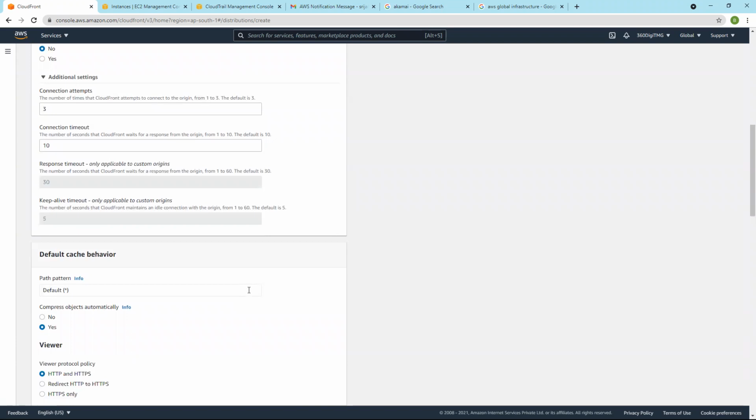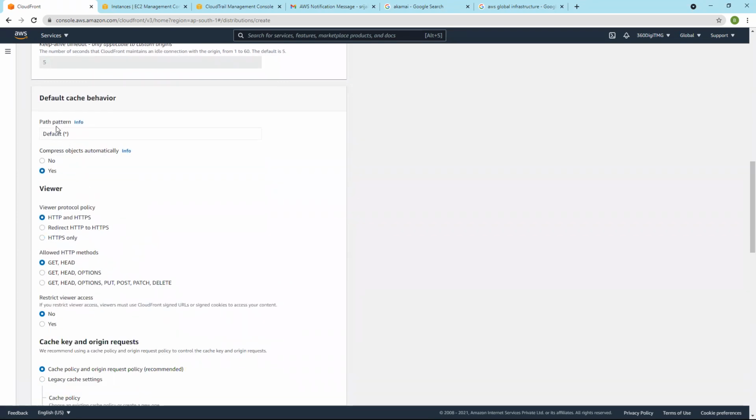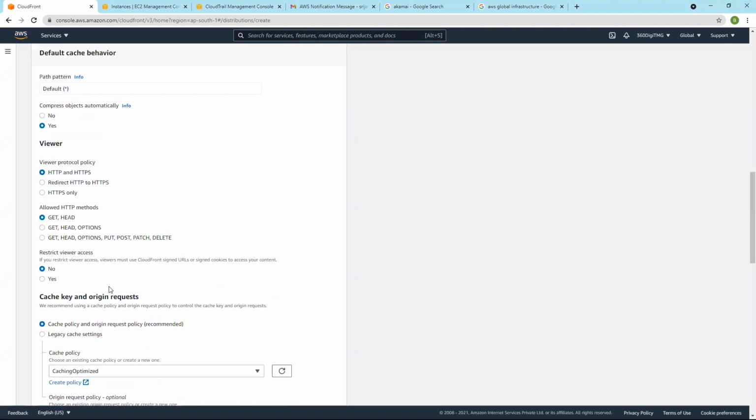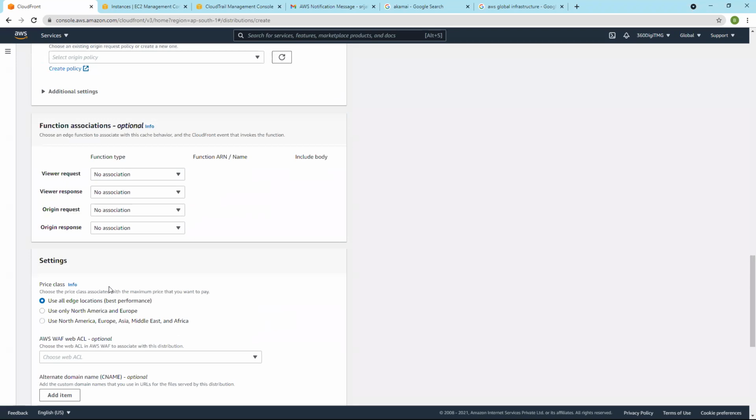And then we have other things, the default cache behavior, cache key and origin request. These were there in the previous console also, but now they are more detailed, I can say. Previously they were only partially available, especially the cache key and origin requests. We will talk about these things and create a CDN in the next class, on Monday.